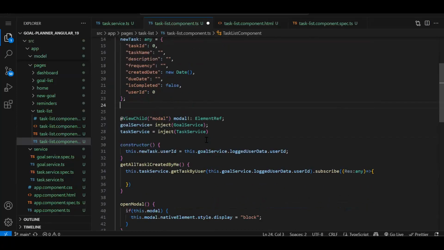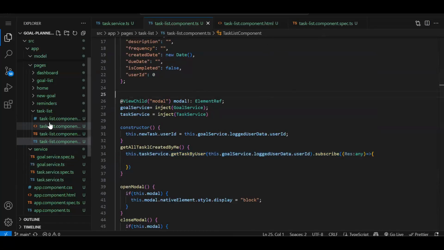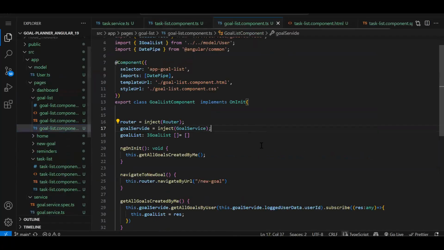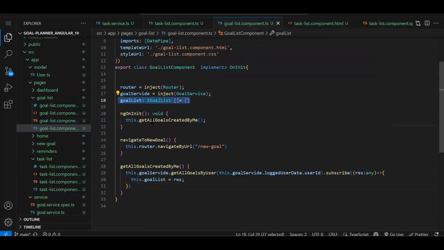Now, instead of creating a variable, that variable will hold the data from the subscribe. So the problem with subscribe is, whenever you subscribe, we need to unsubscribe it. How do we unsubscribe? So let's do that unsubscribe thing in the goal list. Fine, as I decided, I will explain, but I forgot. So here you can see we created a normal variable. In the API call subscribe, we are assigning the value. So whenever we write this subscribe, there is always an object associated with this subscription. It is always checking for whether changes are happening or not. Even if you close this component, that object will still be there. That's what we normally call a memory leak, right?